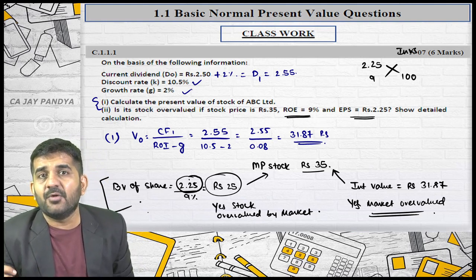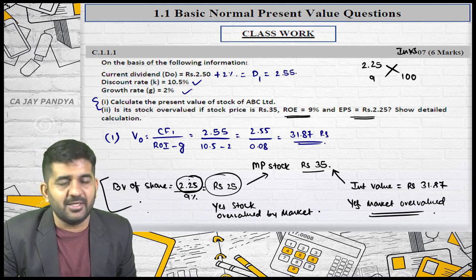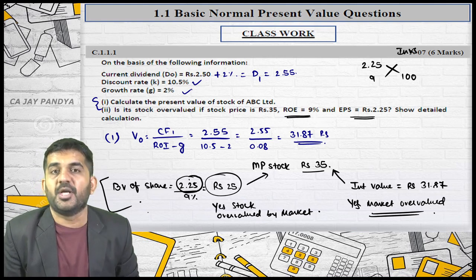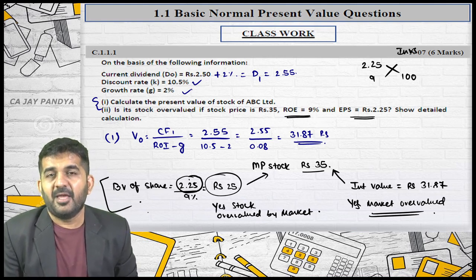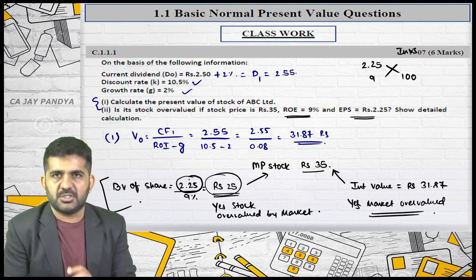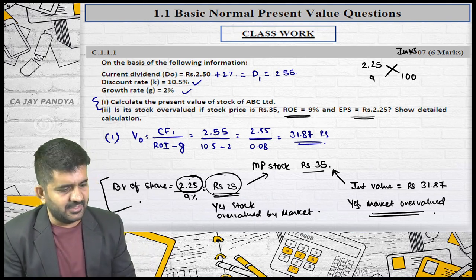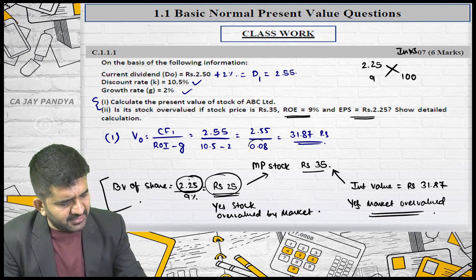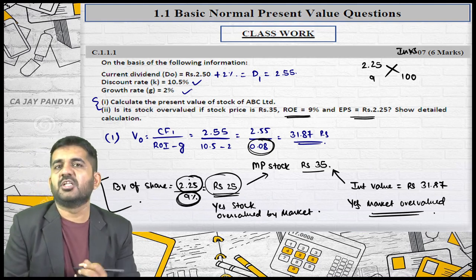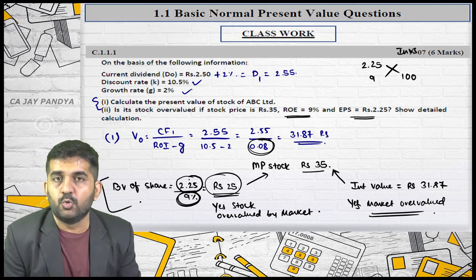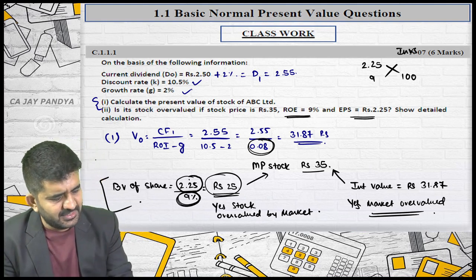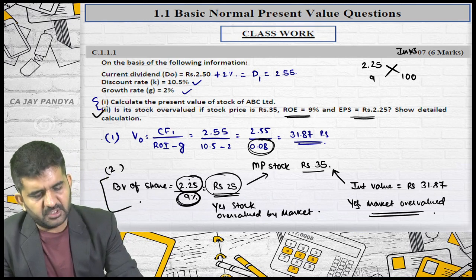The price which normally I should be investing, say if you get an investment proposal whereby you are getting 2.25 rupees return and your required rate of return is 9%, the maximum you are ready to pay is 25. Another way of understanding this is, instead of this discount rate, I am using the discount rate which is nothing but return on equity, to discount the cash flow, but it should be without growth. Sorry, this is question number 2 of question number 1.